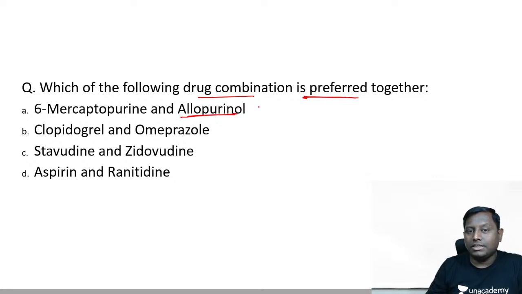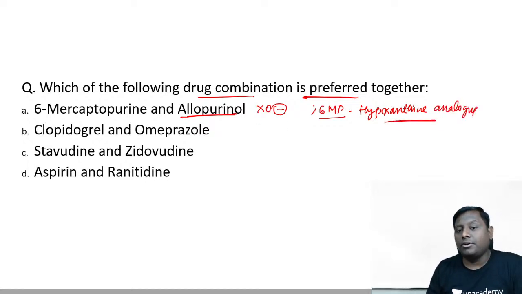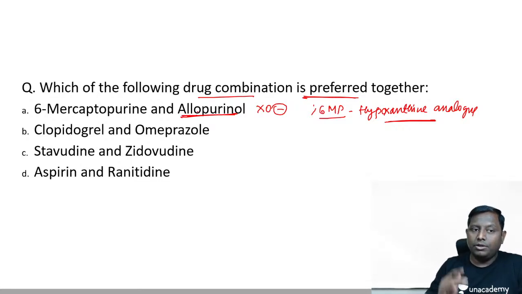Now can we know why can't we give 6-mercaptopurine with allopurinol? Because allopurinol is a xanthine oxidase inhibitor and 6-mercaptopurine is a hypoxanthine analog. So hypoxanthine analog is actually metabolized by the same enzyme, and therefore the risk of toxicity of 6-mercaptopurine is going to increase with the allopurinol. So ideally don't give, or if you have to give, you decrease the dose of 6-mercaptopurine by 75%. So earlier if you were giving 100, give with them only 25. You have decreased by 75.